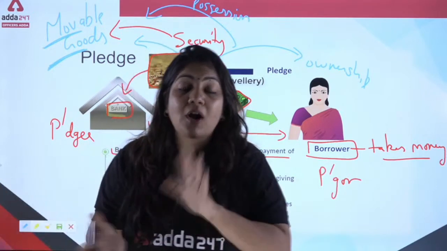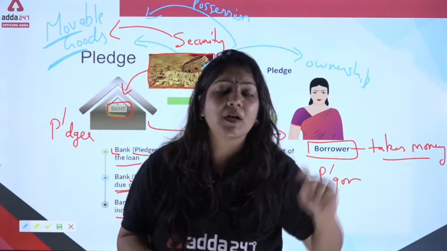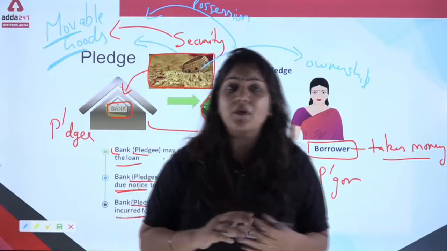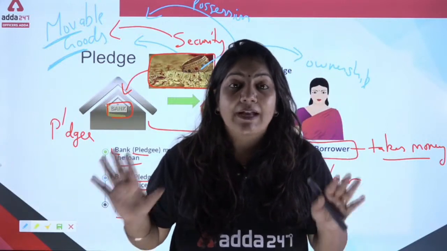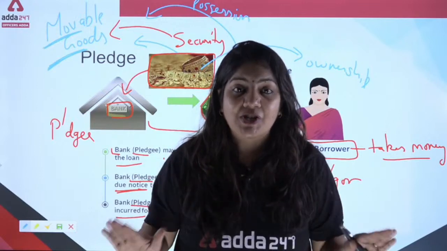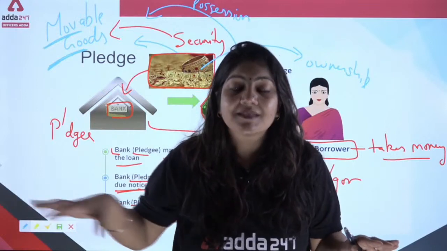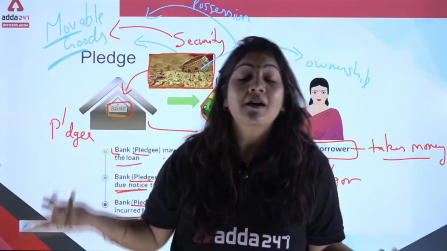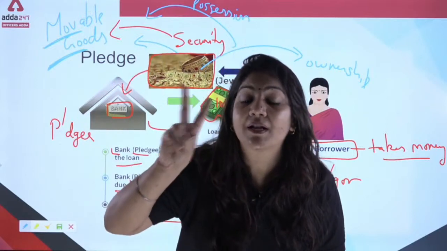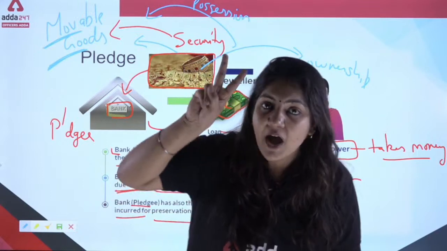So this is called possession. Another example of ownership and possession: suppose I live in a rented flat, so I have the possession of this house. I have just possessed the house, but the ownership belongs to the person to whom I am giving the rent. So that is the actual difference between ownership and possession.